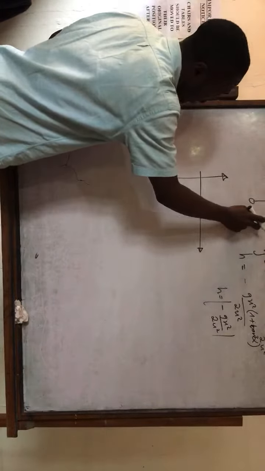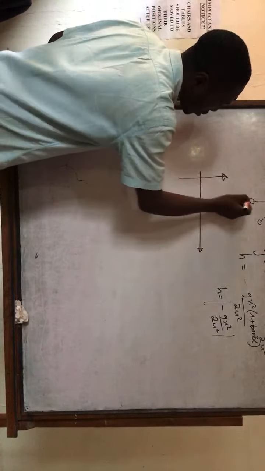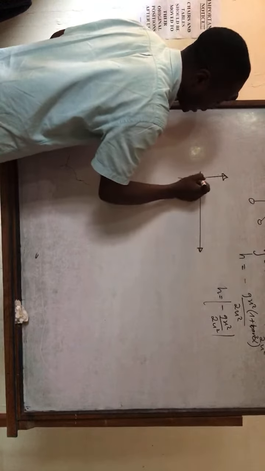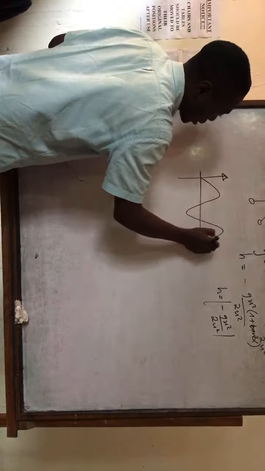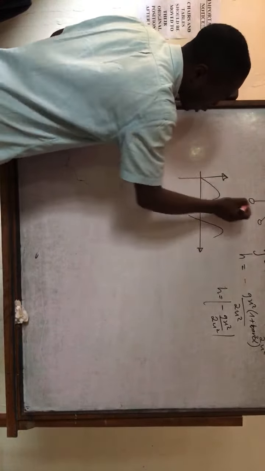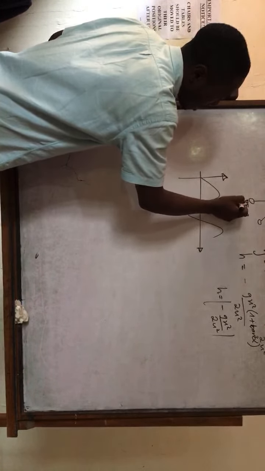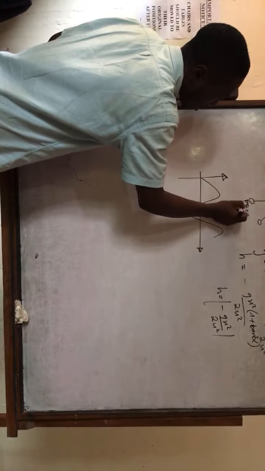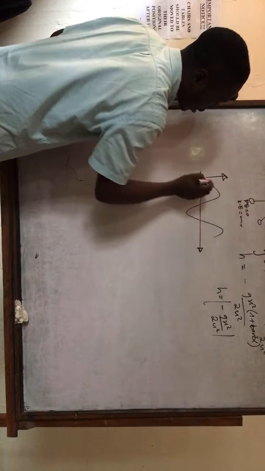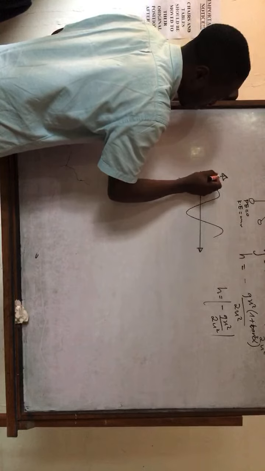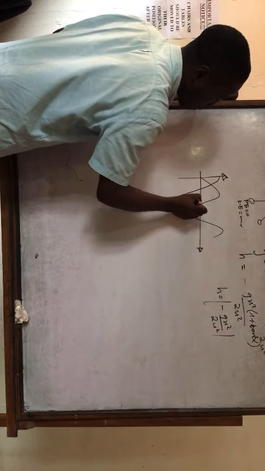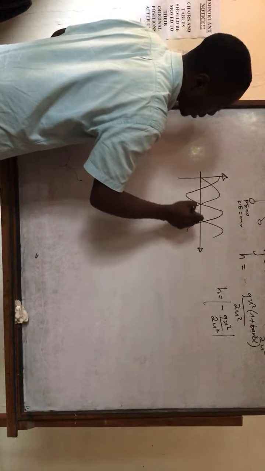So from the graph that we have here, let's say when potential energy is 0, when it's at equilibrium position, kinetic energy is what? At this point, potential energy is 0, and K is what? Maximum. So K is going to be maximum instead. Then the opposite will occur, just like that.